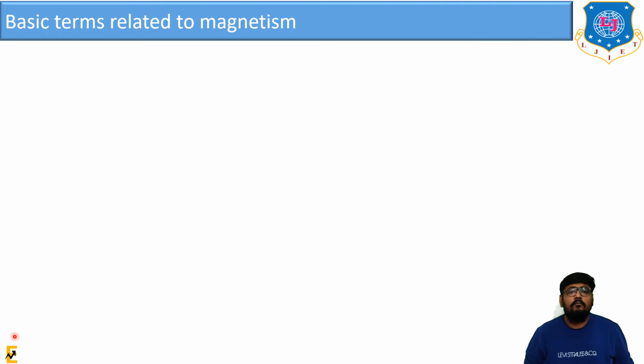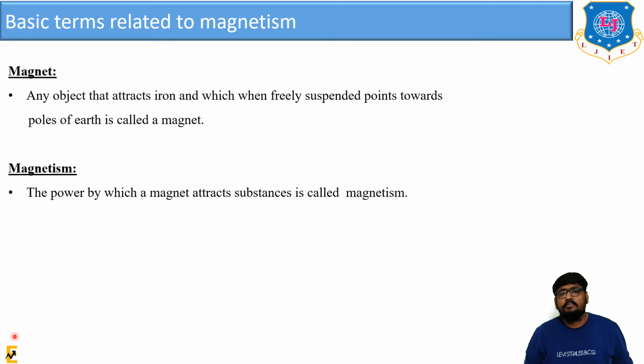The first term that comes to mind is the magnet itself. So what is a magnet? Any object that attracts iron and which, when freely suspended, points towards the poles of the earth is known as a magnet.